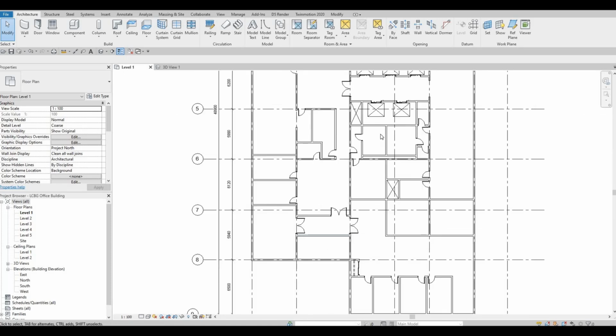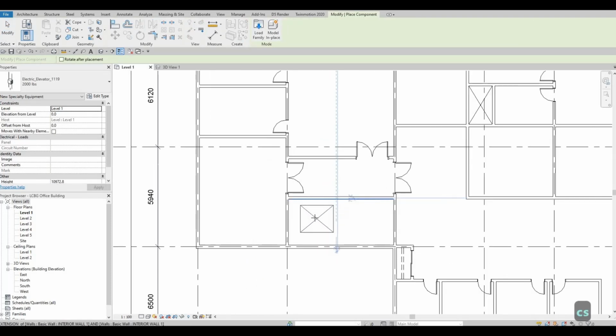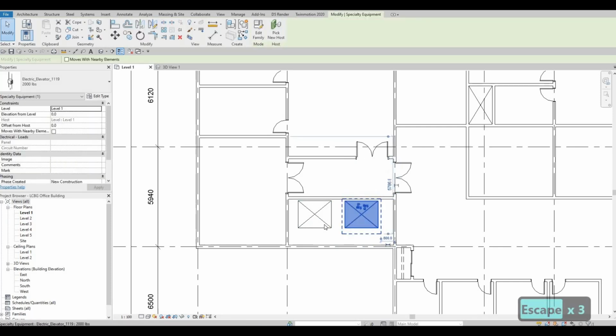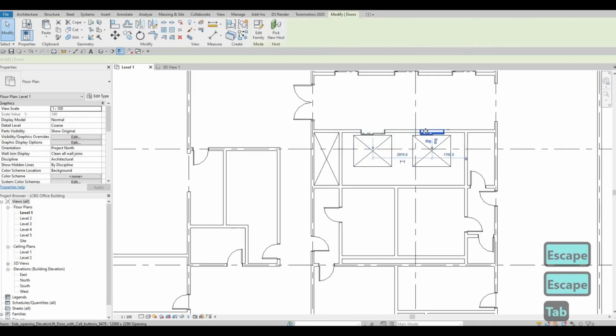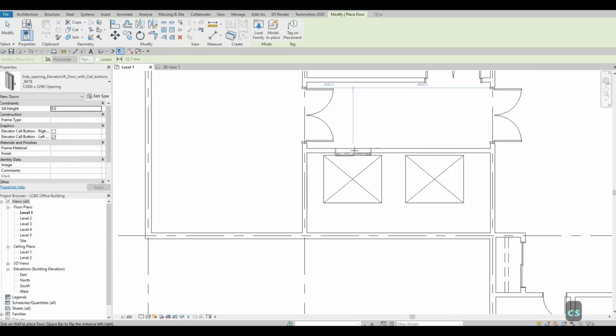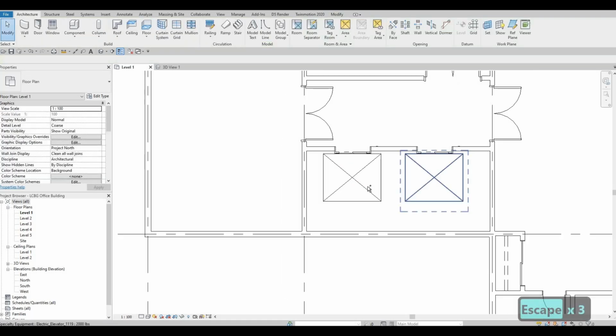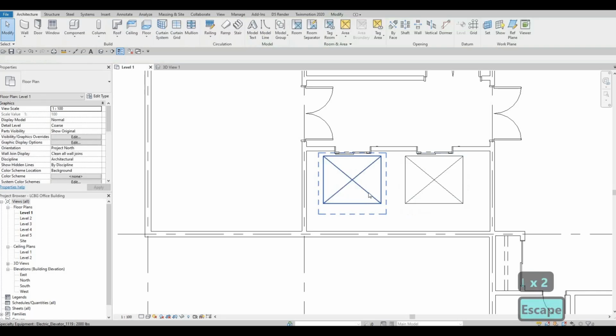And this is, before we forget, we're gonna need to add two more. Let's flip this and flip this. And then for the door as well, CS. Make sure it's in the right orientation. And this is too close, so we could just move it like that.